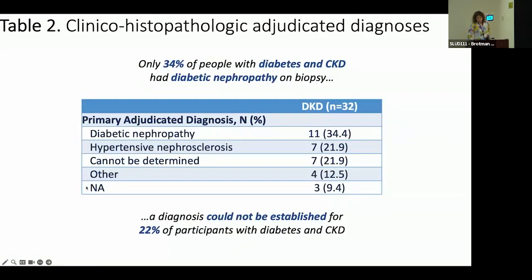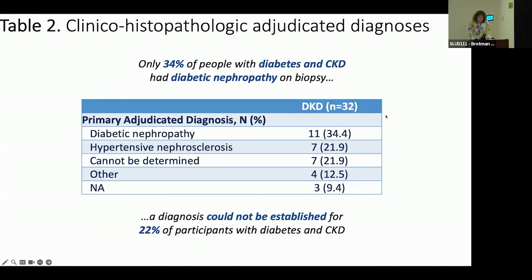And these biopsies were adjudicated by a team of nephrologists and kidney pathologists who established primary clinical histopathologic diagnoses. And among these 32 people with diabetes and CKD, I want to reinforce that the KPMP is enrolling people who we would not normally think of biopsying because they only have diabetes and chronic kidney disease, and you assume that that's what's going on.